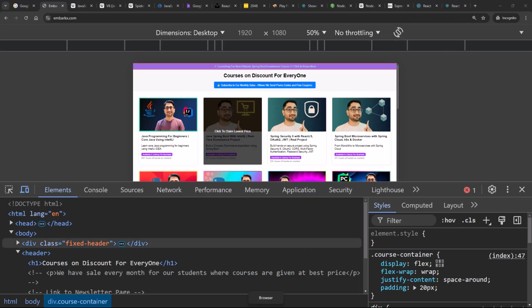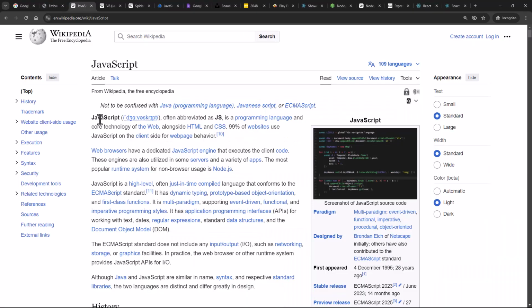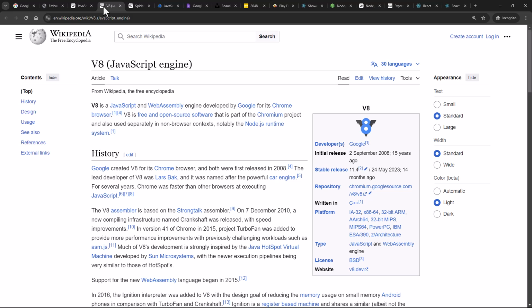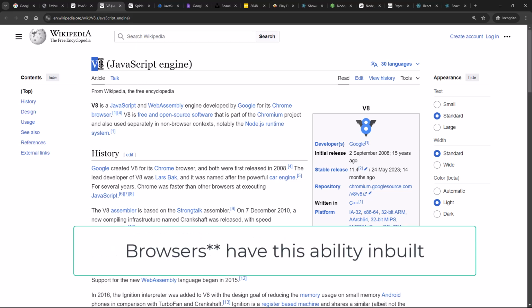Now, if you go to the Wikipedia article, you'll see that this language, JavaScript, is being termed as a programming language. It is called a programming language instead of a scripting language because it has added a lot of capabilities in the past years. JavaScript by default runs in the browser, so you don't need to add any special abilities into your browser to get JavaScript to run. JavaScript has this ability inbuilt because of an engine called the V8 engine.